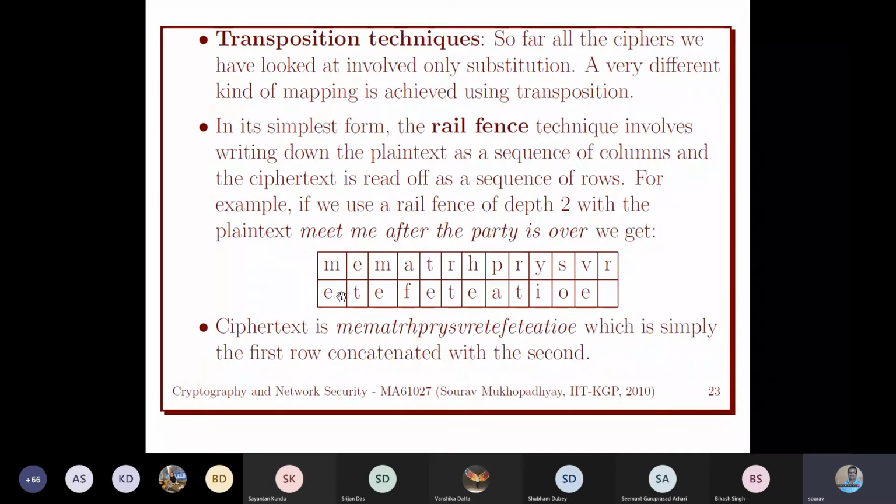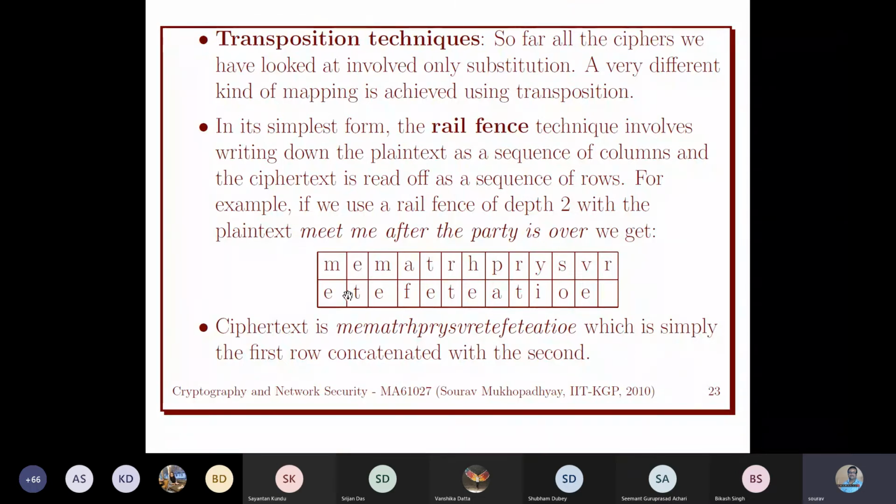If we have 3 rows, then it will be M, E, E. If we have 4, then T, like this. But anyway, here we are taking 2 rows. So we just use M, E, E, T. We write this way, rail fence. We go like this, M, E, E, T, then M, E, A, F, T, E, R, like this.